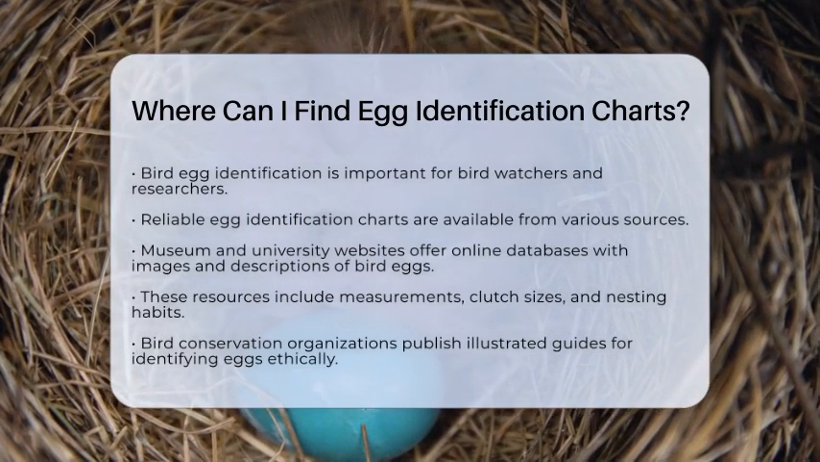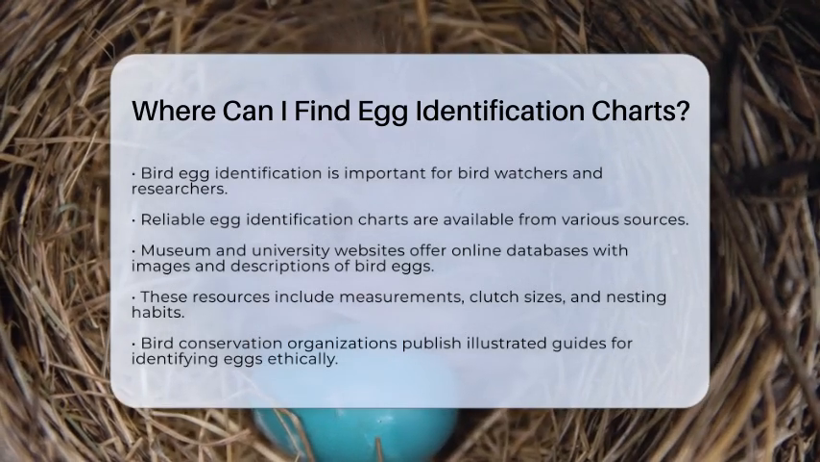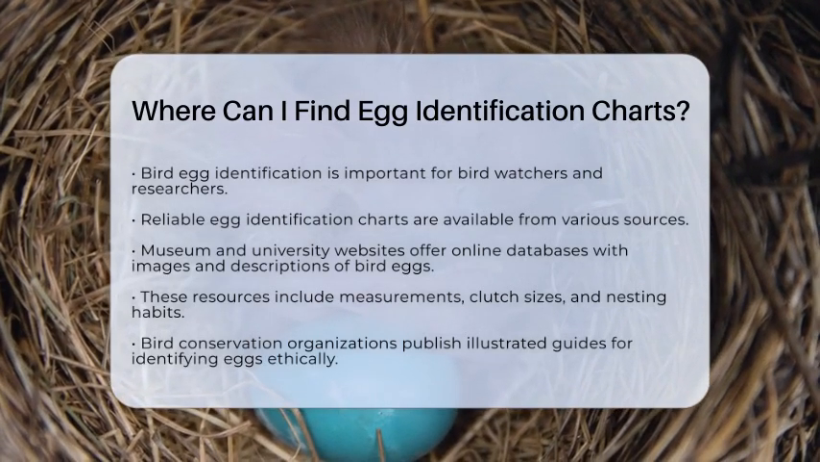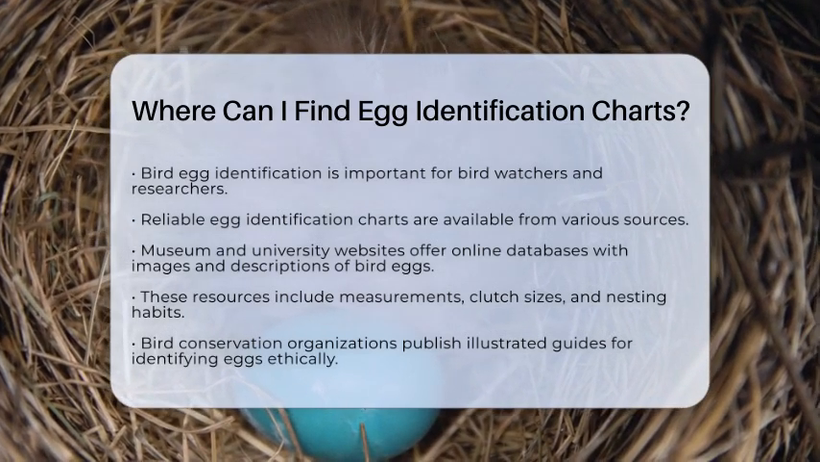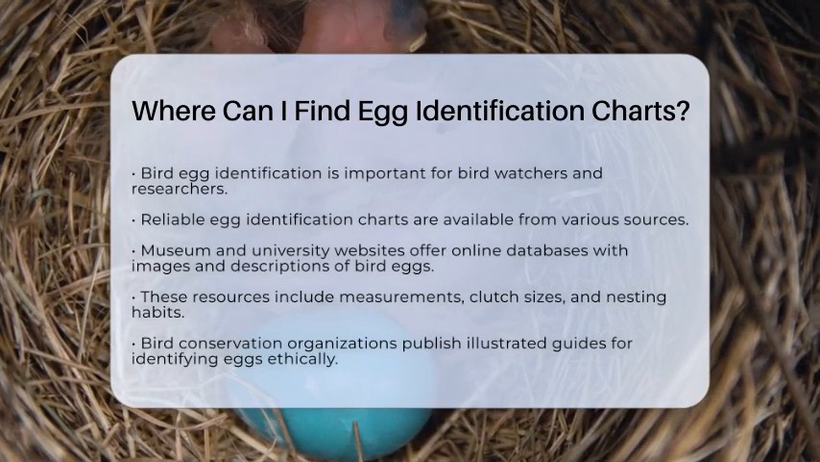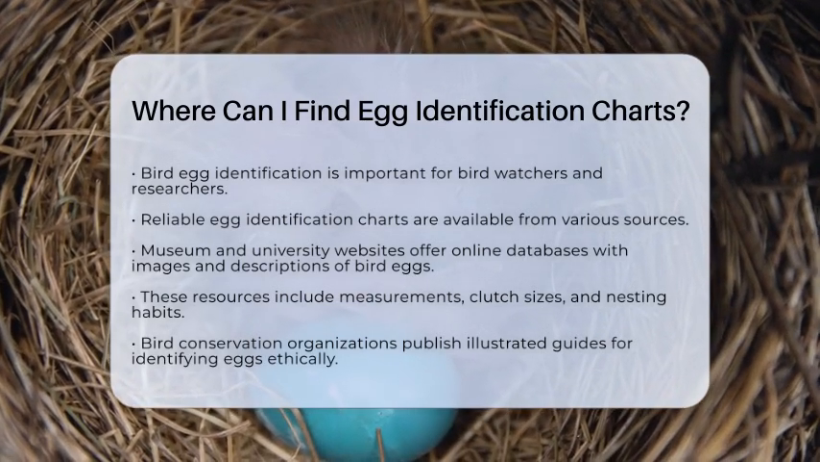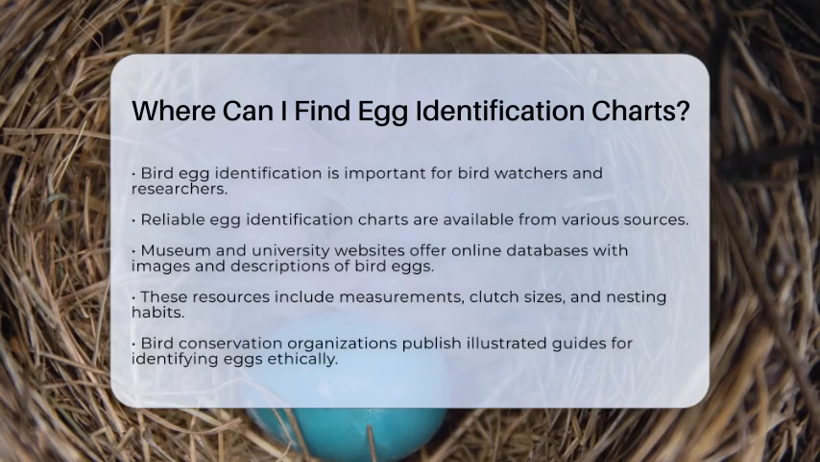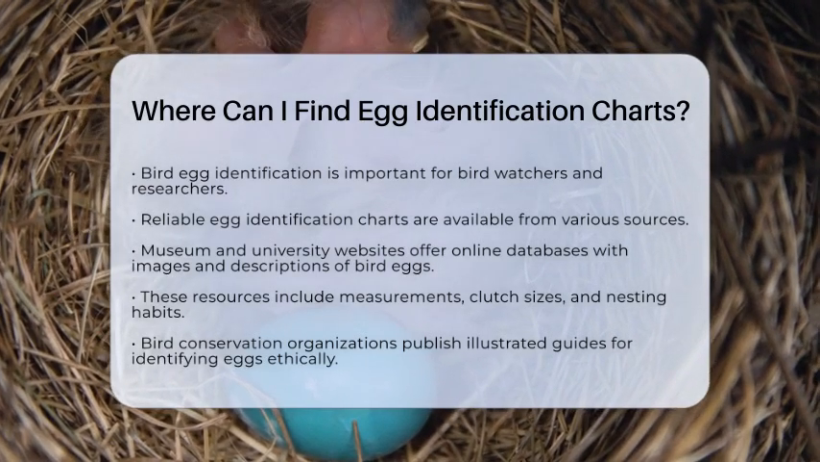First, check out museum and university websites. Many natural history museums and academic institutions have online databases filled with high-quality images and detailed descriptions of bird eggs. These resources often include measurements, clutch sizes, and nesting habits. They are a great starting point for anyone interested in bird egg identification.